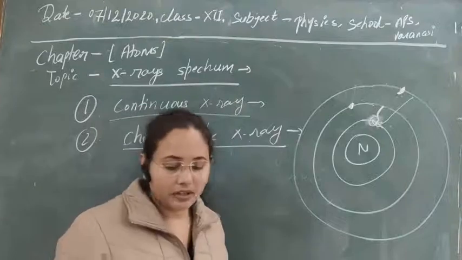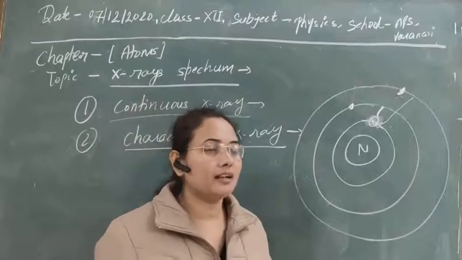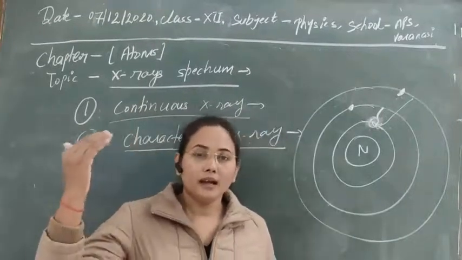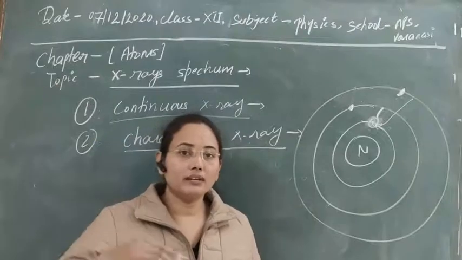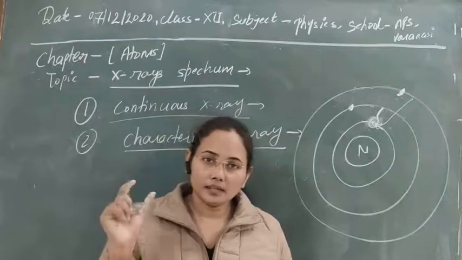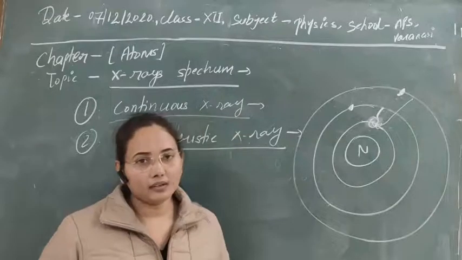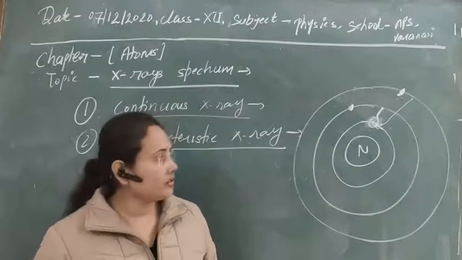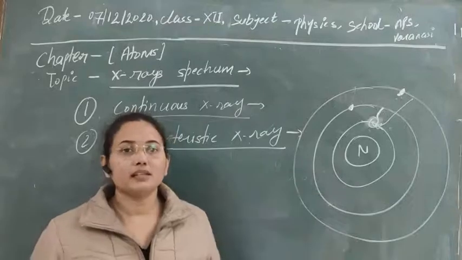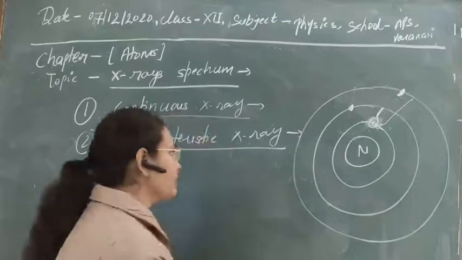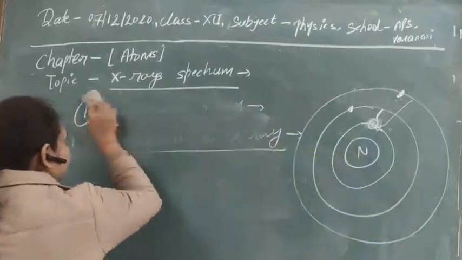As in the case of hydrogen, we have seen that whenever an electron makes a transition from n equal to 2 level, 3 level to 1 level or other levels, a series of frequencies and wavelengths is obtained, and that is known as the hydrogen spectrum. So here also the characteristic spectrum can be obtained in many ways. Let's see them one by one.